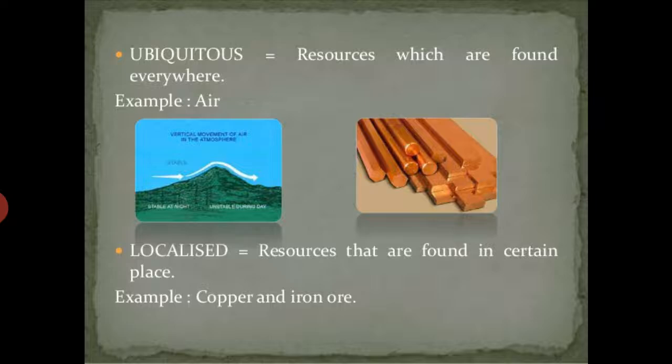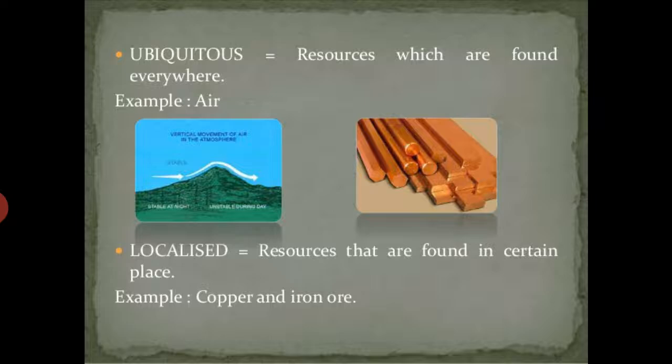However, you have localized resources and they are present in certain and specific regions. The localized resources can be found only in certain or specific places on the earth. For example, copper resources, iron resources and other mineral resources that are present in specific regions.